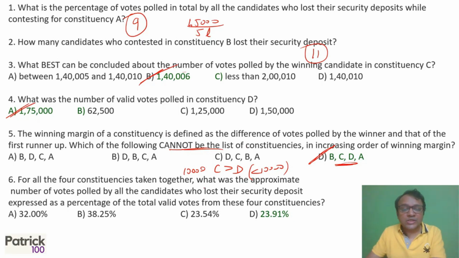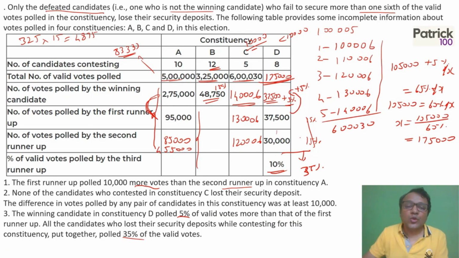For all the four constituencies taken together, what was the approximate number of votes polled by all the candidates who lost their security deposit? This little calculation you can do using a calculator if you want. So what's the total number of votes? 5, 6, 7, 8, 8 plus 6 is 14, 15, 16 lakh 30 is the total votes. From that, how many lost their deposit? In the first, we know 45,000 lost their deposit.